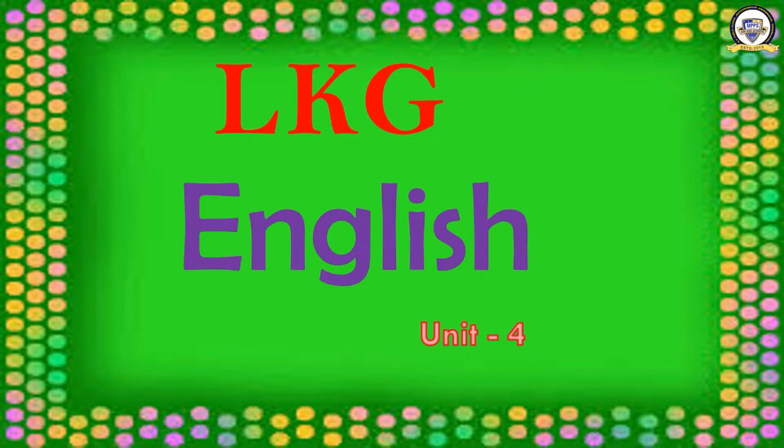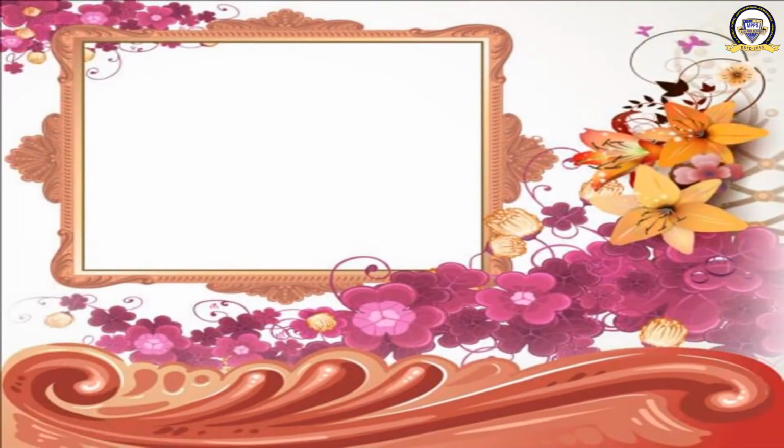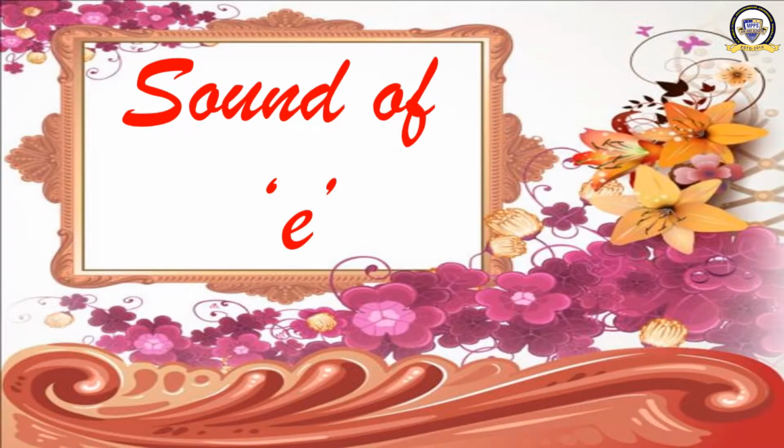We are starting Unit 4. See what is there in Unit 4? What is the chapter's name? It is Sound of E. We will learn E sound. Okay, ready?